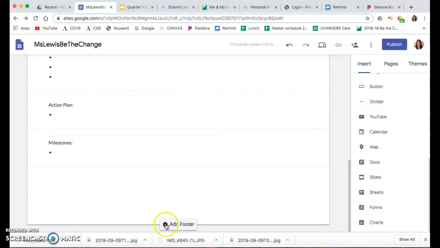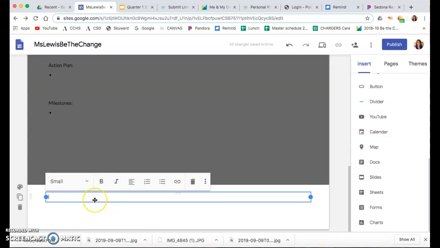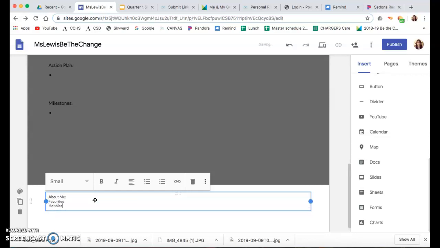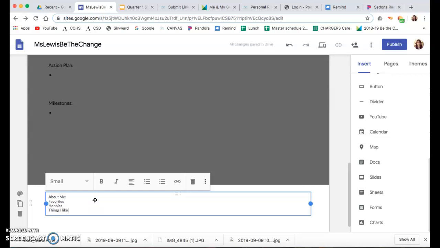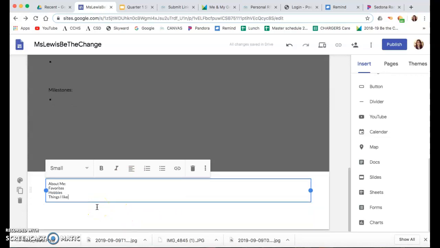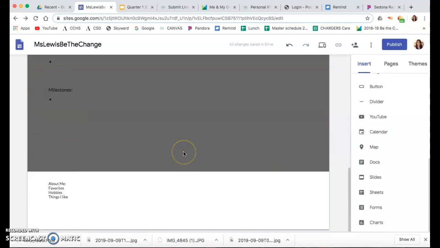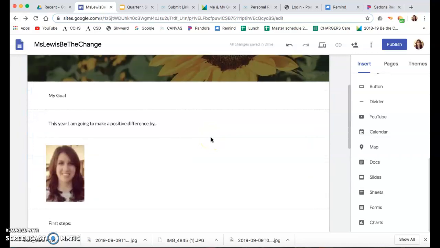We're going to add a footer. And then down here would be the about you information. Remember, we did favorites, a couple of those. We did hobbies, things I like. And then if you can find a way to insert an image down here, that would be preferable. That's what others did. So if that's a possibility, we would do that. So that's the basics of how to build what was required on everybody else's websites.